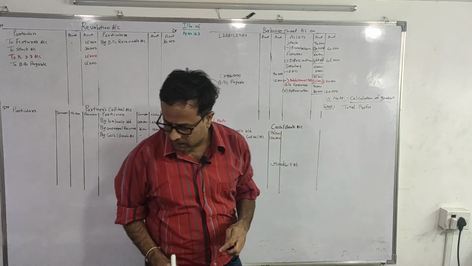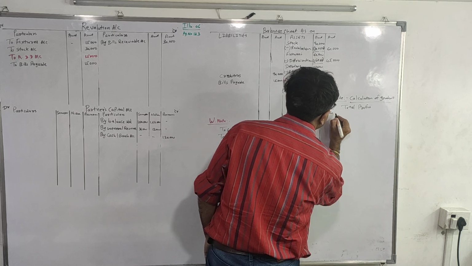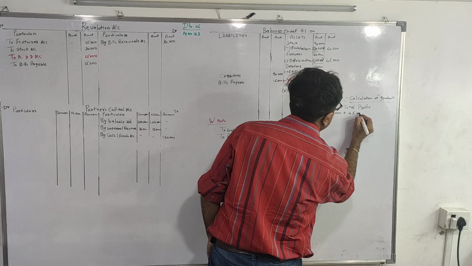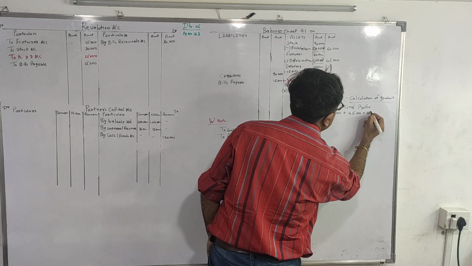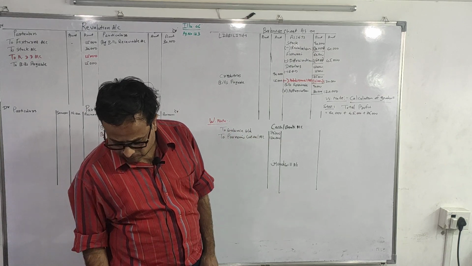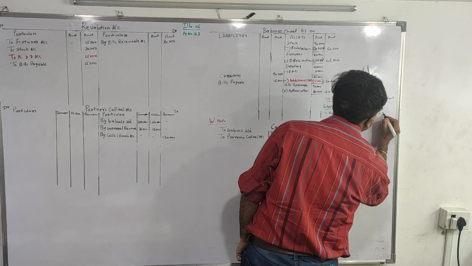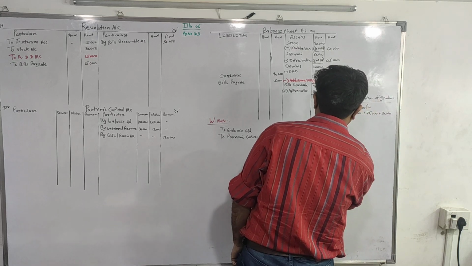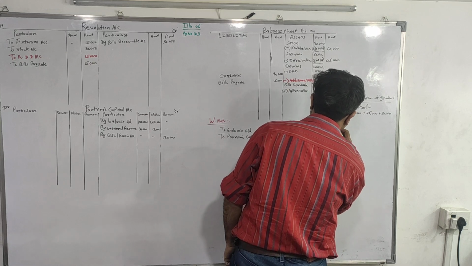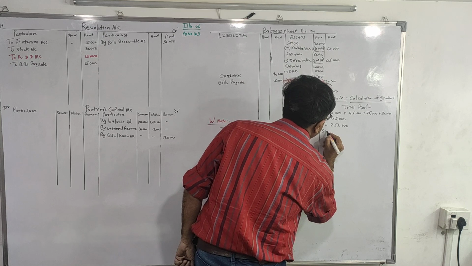What is the total profit? 60 plus 45 plus 75,000, $30,000 and $45,000, which comes to 2,55,000. Then step 2.